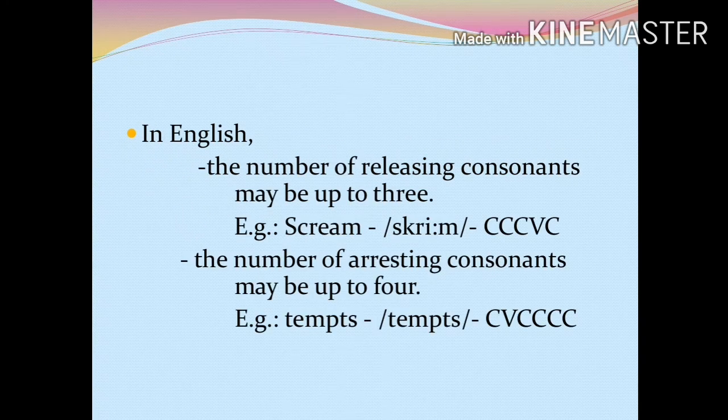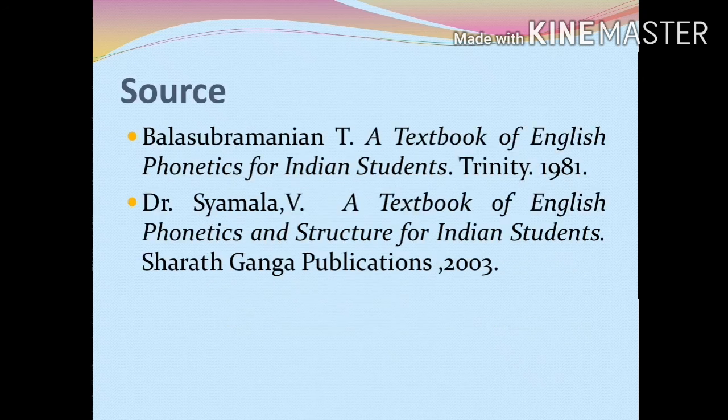English permits more than one consonant to release a syllable and more than one consonant to arrest a syllable. In English, the number of releasing consonants may be up to 3 and the number of arresting consonants up to 4. So, that's about the syllable.